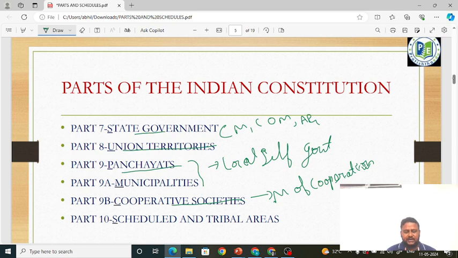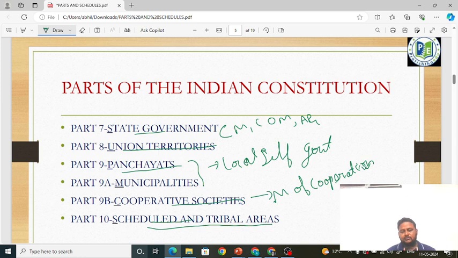Part 10, scheduled and tribal areas. Part 10 is talking about scheduled and tribal areas. We will talk about scheduled and tribal areas even in the schedules of the constitution. Schedules and scheduled areas are different. Schedules, as I told, are indexes. Scheduled and tribal areas means where the scheduled caste people or the tribal people live. We will learn about scheduled and tribal areas.